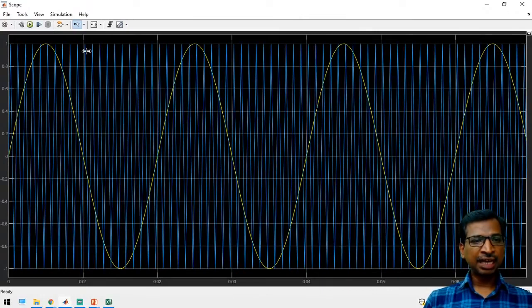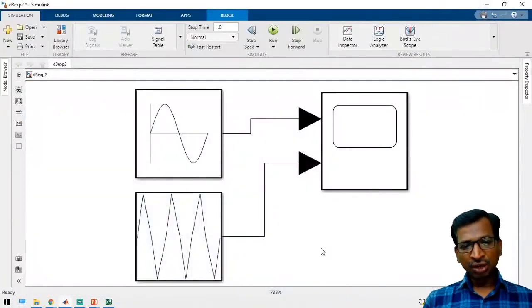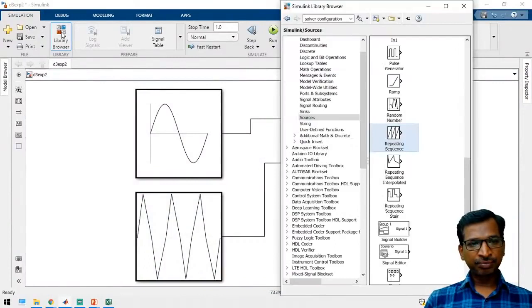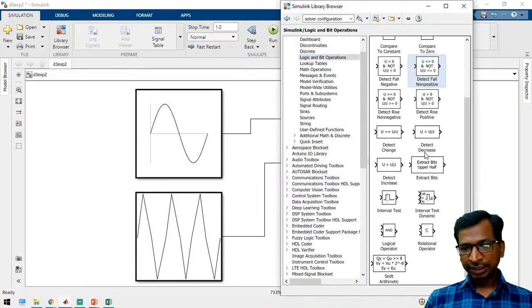See here, the triangular function and then a square function. Now we have to compare these 2 values. For comparing them, you have an option called relational operator. Go to bit logic and then bit operations, and take the relational operator.